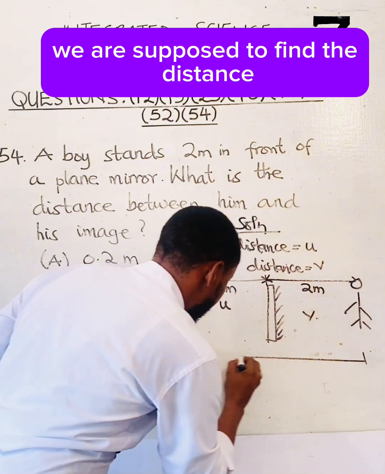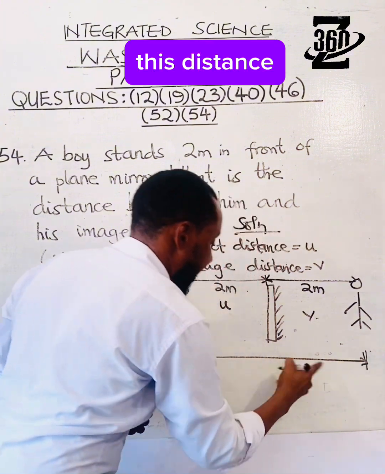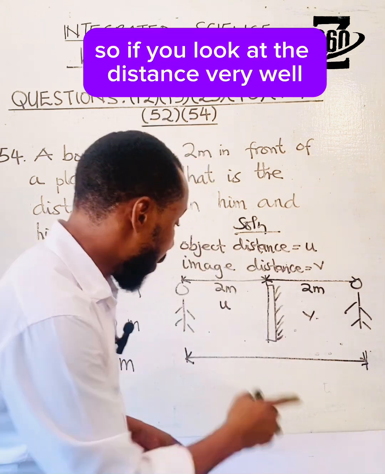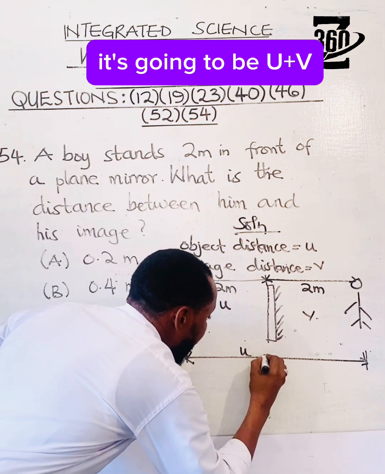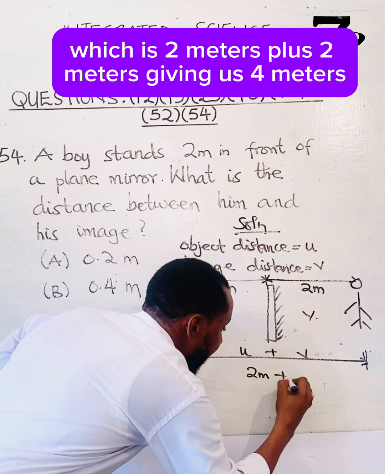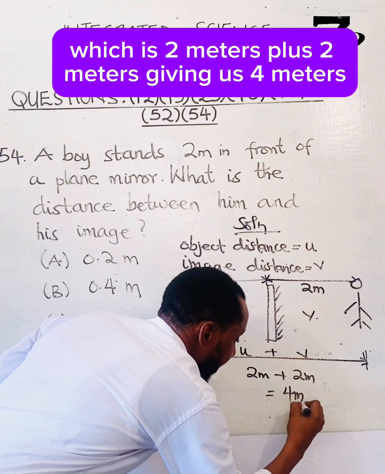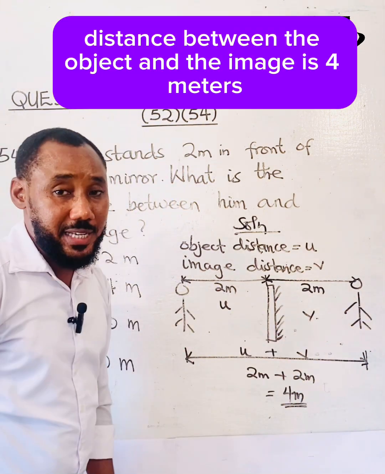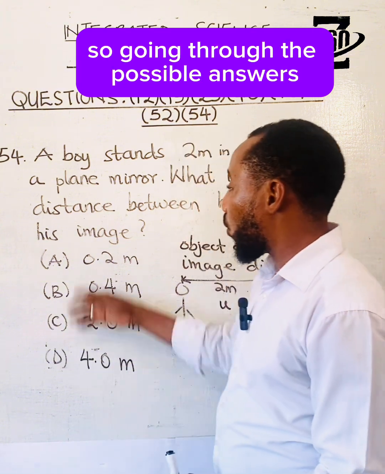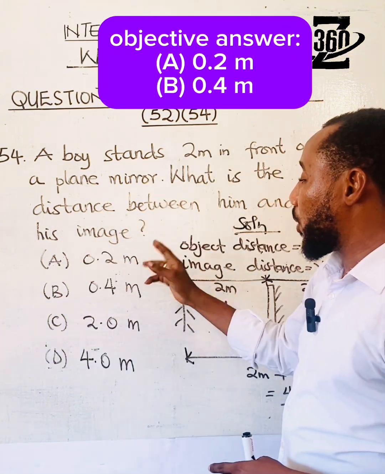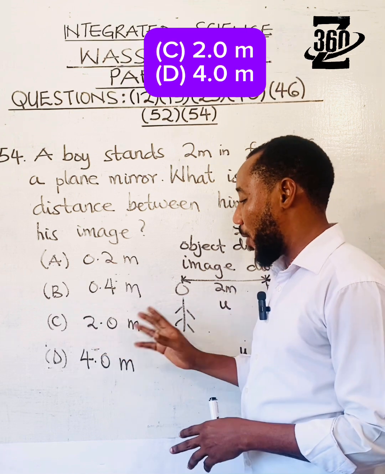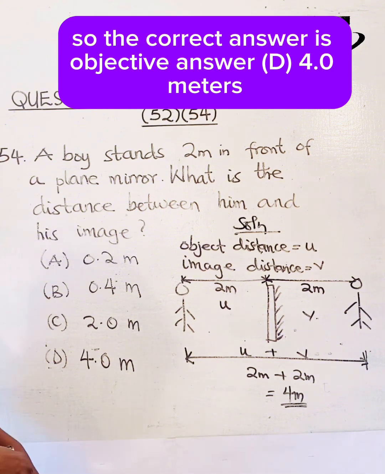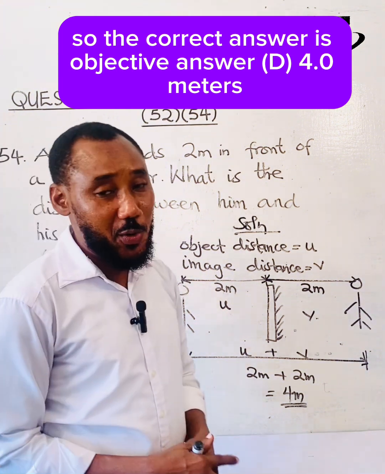We are supposed to find this distance, which we are expected to calculate. If you look at the distance very well, it is going to be U plus V, which is 2 meters plus 2 meters, giving us 4 meters. So the distance between the object and the image is 4 meters. That is what we are expected to find. So going through the possible answers, objective answer A 0.2, B 0.4, C 2.0, and then D 4.0 meters. So the correct answer is objective answer D, 4.0 meters.